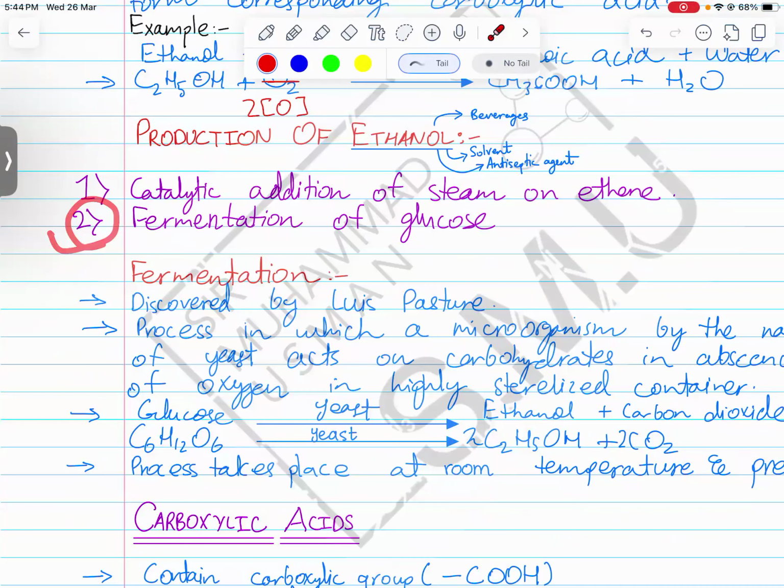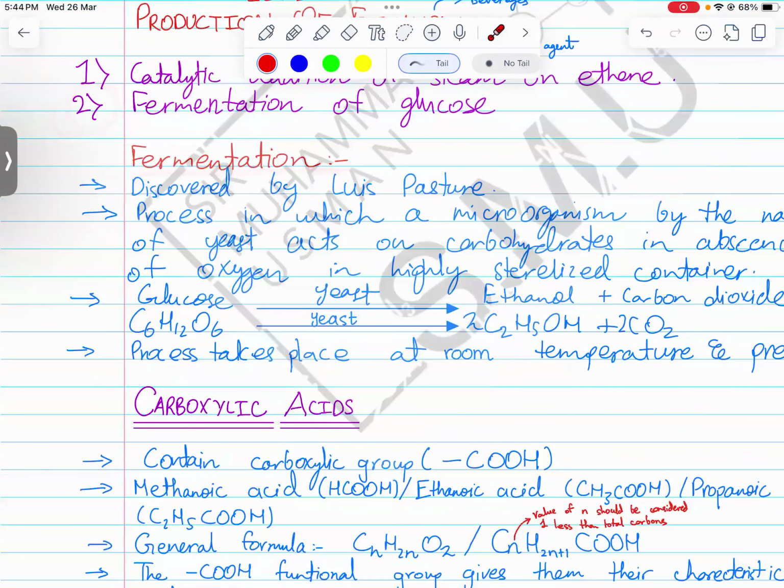The fermentation method is used. Fermentation is basically a method that was discovered by the scientist Louis Pasteur. His process included microorganisms, and the name of those microorganisms was yeast. Yeast, as we now know, is a unicellular fungus, and it is used in a wide variety of food industry products such as bread making, dough making, pizza making, right?